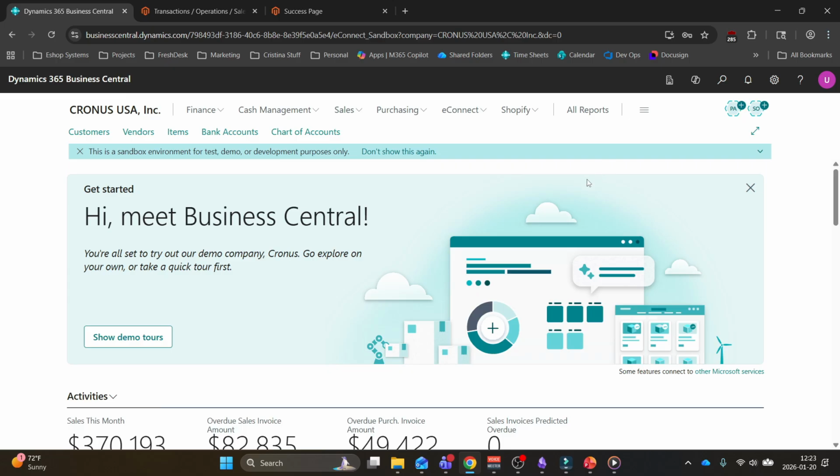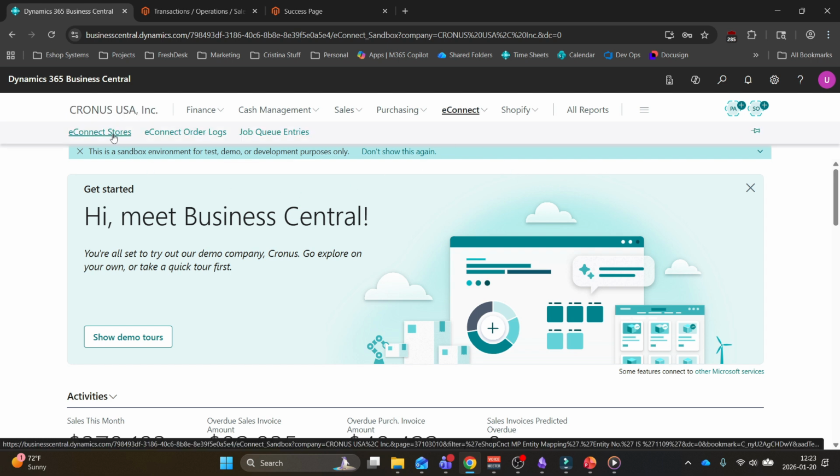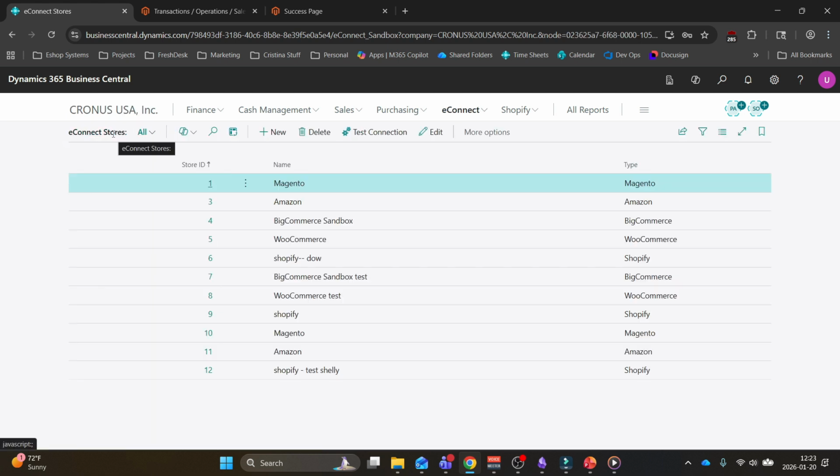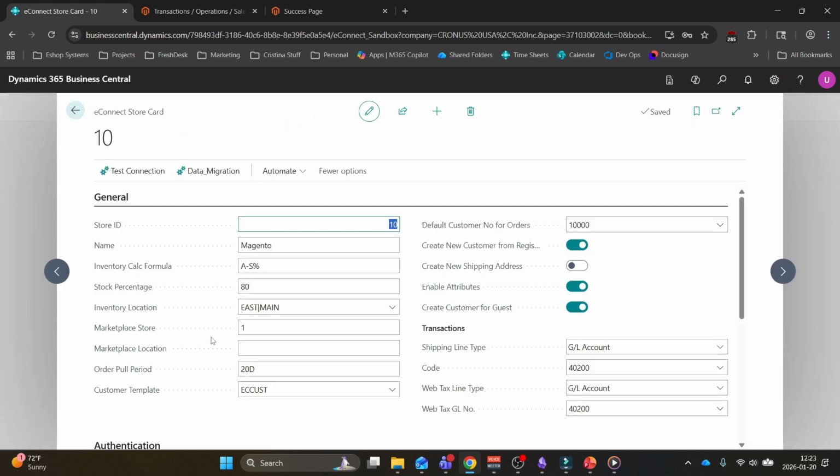So here we are in Business Central. You'll notice you have this eConnect menu at the top here. You also see that we have this eConnect Stores module right here. This module will show you all stores your Business Central is currently connected to. We're going to go with Magento here, number 10.